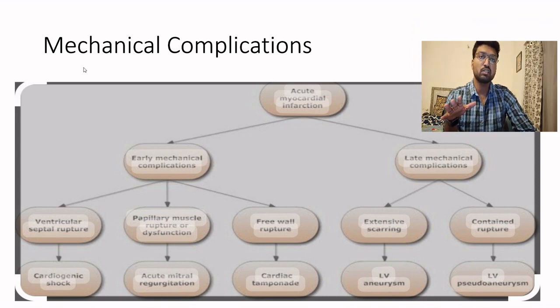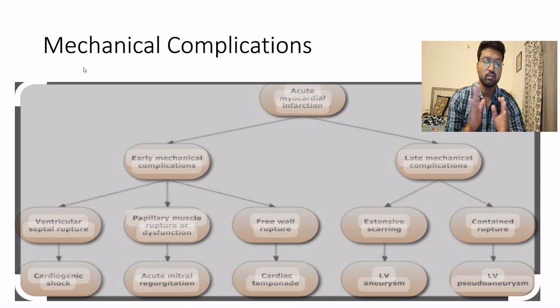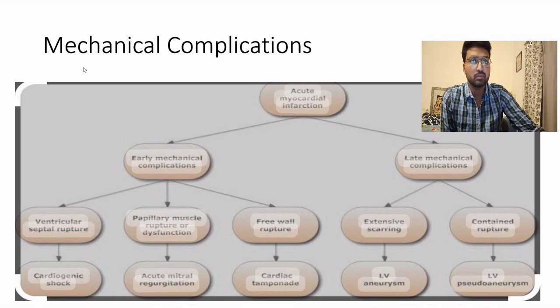Now we will be focusing only on the mechanical complications. We can divide the mechanical complications into early complications and late mechanical complications. Let me tell you that all tears, all ruptures, anything that is going to rupture, will rupture early if it has to rupture. And scarring and formation of aneurysm occur late. So the complications can be early or late.